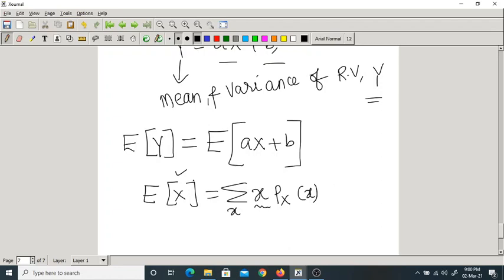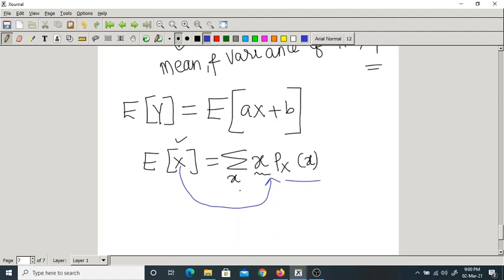So here what changes do we make? We replace capital X with small x, and later we write the PMF. That's it. Summation over small x. Now if you compare these two, in place of capital X, I have a into capital X plus b.